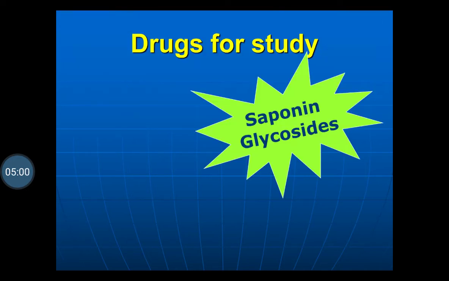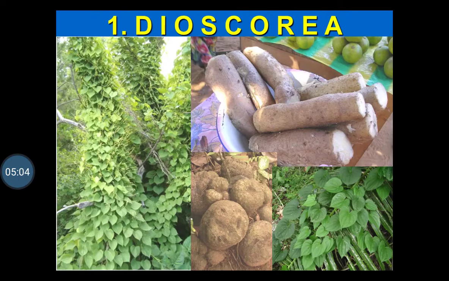Drug for study from the category of saponin glycosides: the first one is Dioscorea. In this case, the tubers of Dioscorea are used as the drug. Here you can see the tubers of Dioscorea after cleaning, with the soil adhering to them.